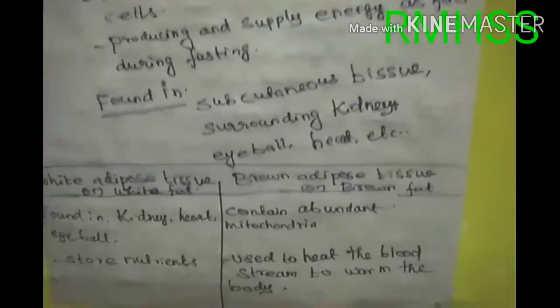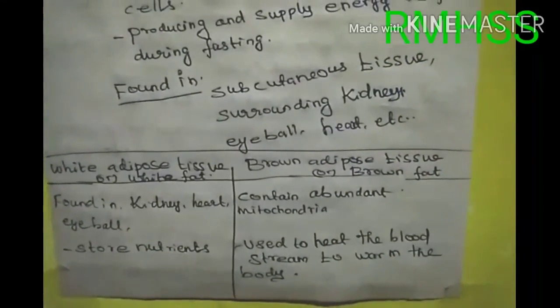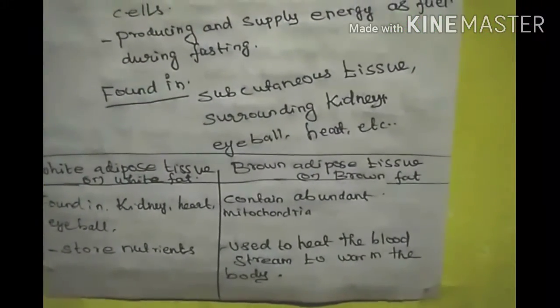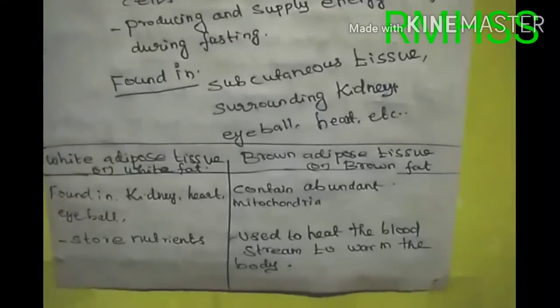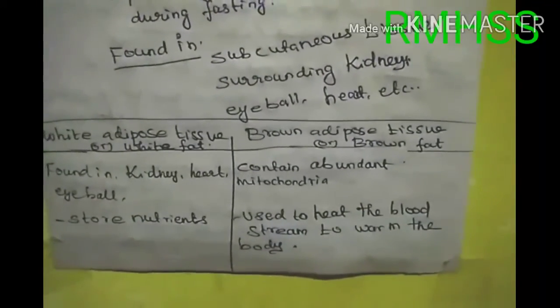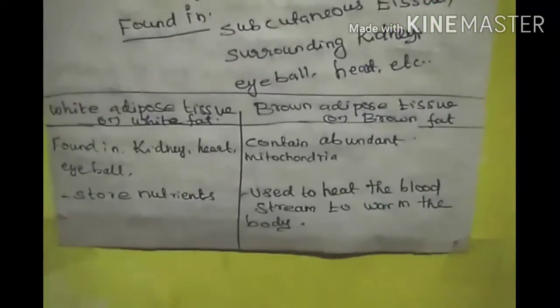So two types of adipose tissues. First one, white adipose tissue, otherwise called white fat. Brown adipose tissue is called brown fat. Important question: what is the difference between white adipose tissue and brown adipose tissue, or white fat and brown fat?